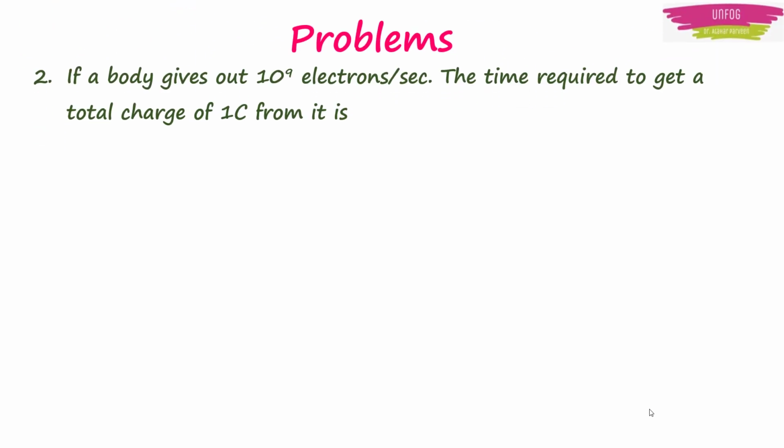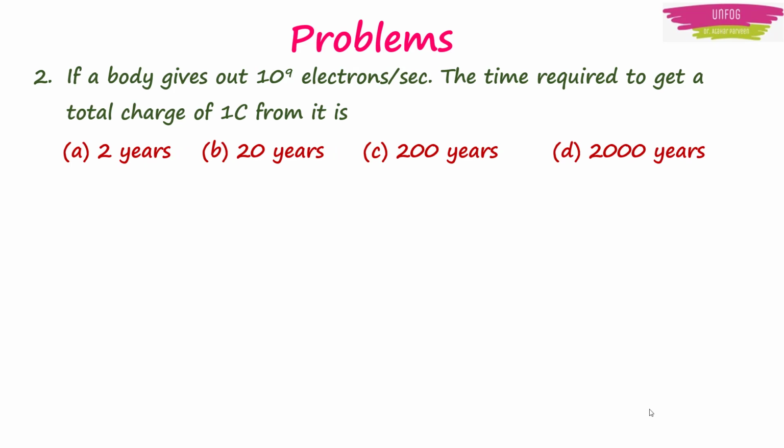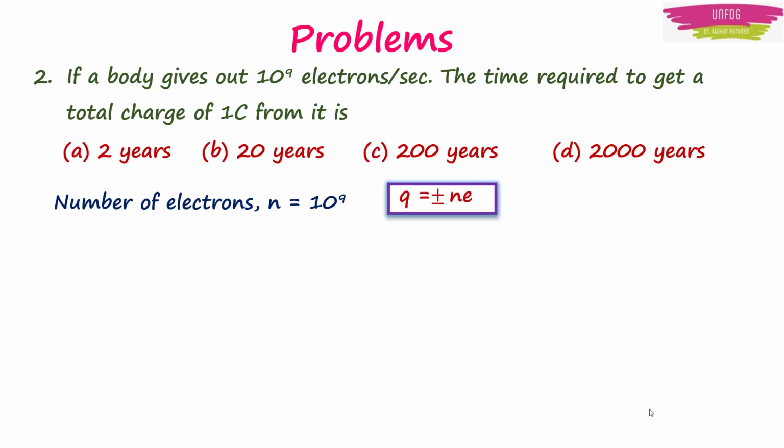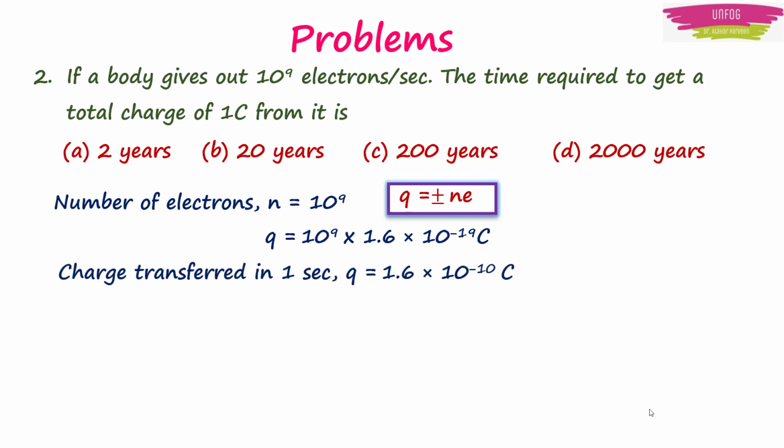If a body gives out 10^9 electrons per second, the time required to get a total charge of 1 coulomb from it is, and the options are 2 years, 20 years, 200 years and 2000 years. Here, the given number of electrons is 10^9. And the charge given out in 1 second will be Q equal to plus or minus ne. Therefore, multiply this number of electrons with the charge of 1 electron. Therefore, charge transferred in 1 second will be equal to 1.6 into 10^-10 coulomb.